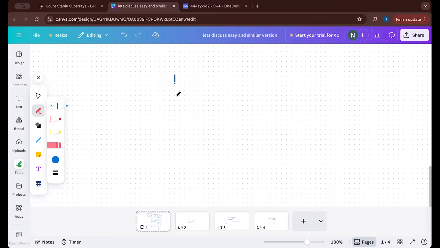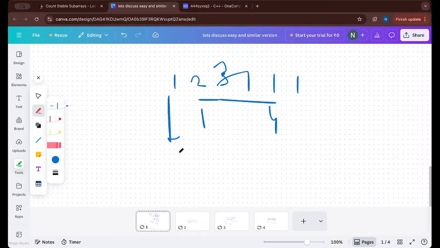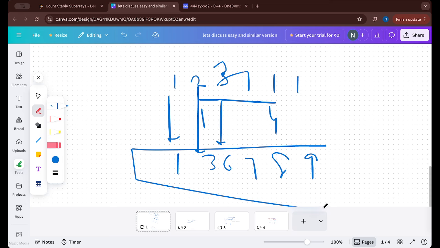So let's say we got 1 2 3 1 1 1, right? If this is the case, then we have to find the range 1 to 4. How can we do it? We can store the sum till every index, the prefix sum. So here it is 1, and till here it is 3, till here it is 6, 7, 8, 9. So what is the use of storing something like this?